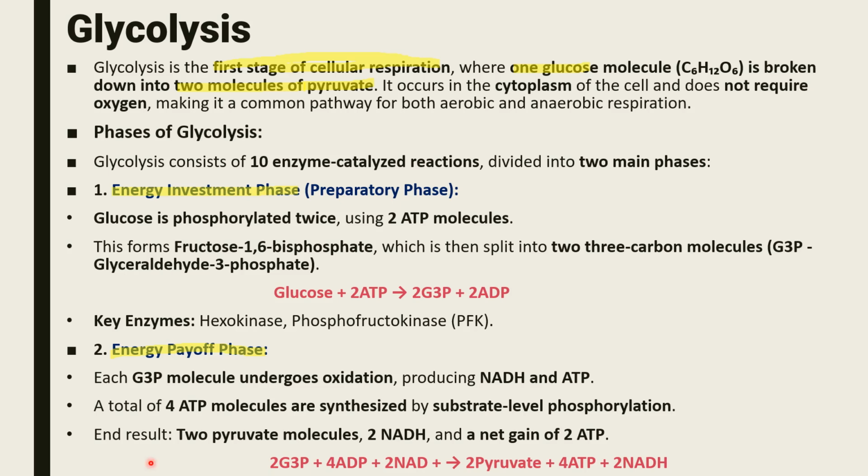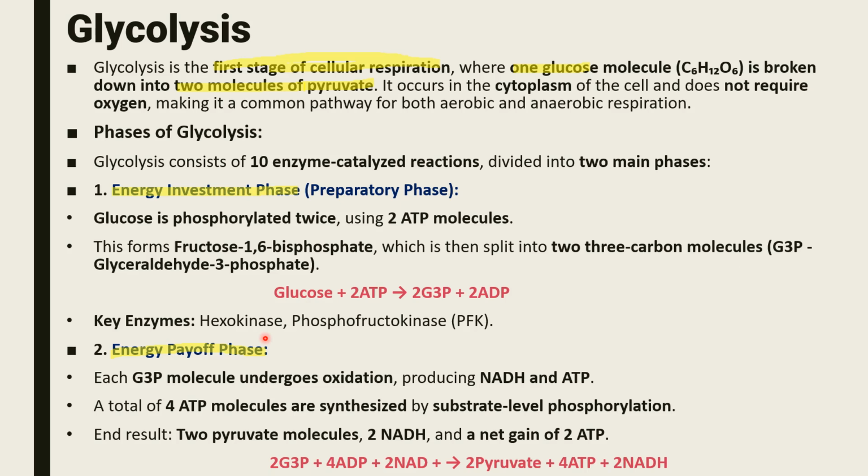So in the first one, the body actually invests the ATP, the energy, and in the second one, the body gets the energy. So glucose is phosphorylated twice using 2 ATP molecules. This forms fructose 1,6-bisphosphate, which is then split into two 3-carbon molecules like G3P, glyceraldehyde 3-phosphate. You will see this on the next page.